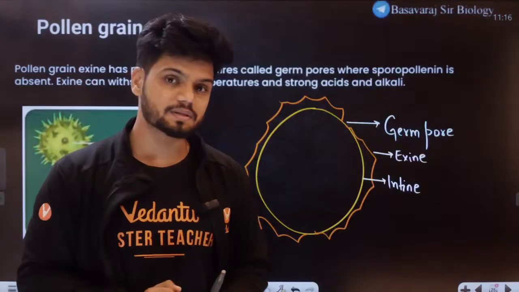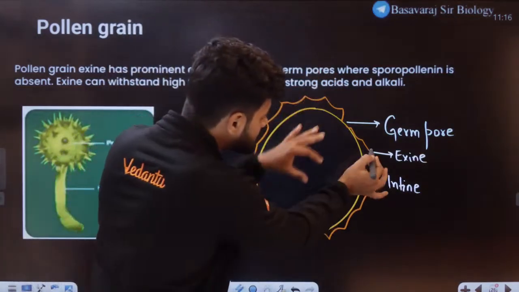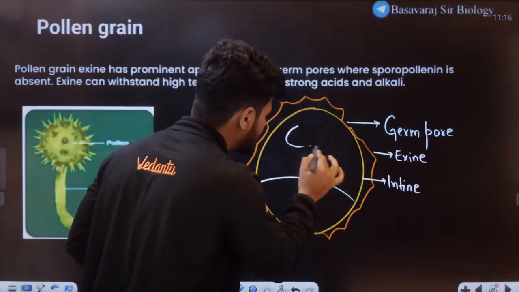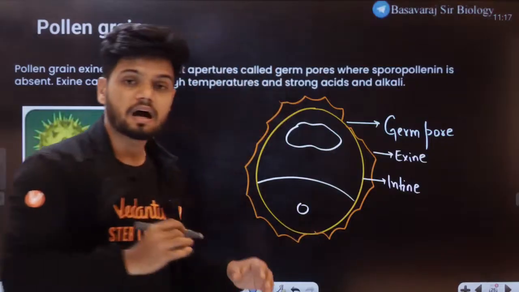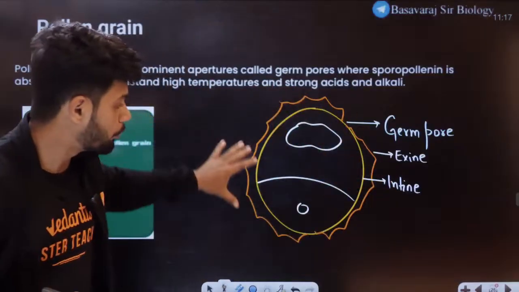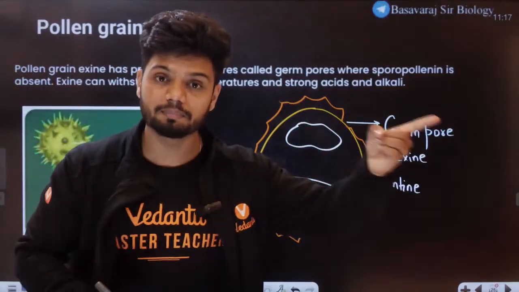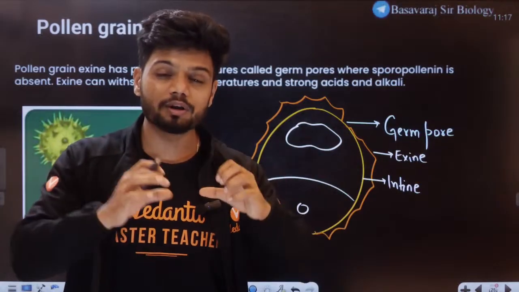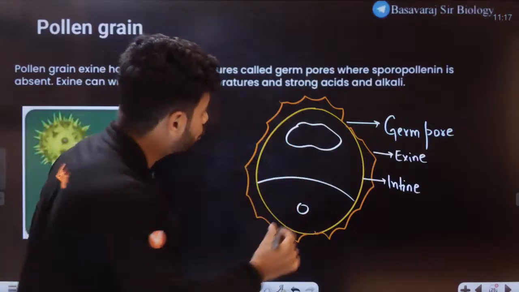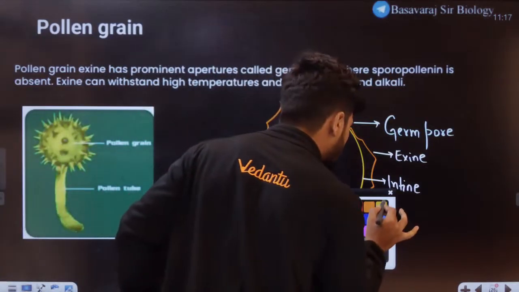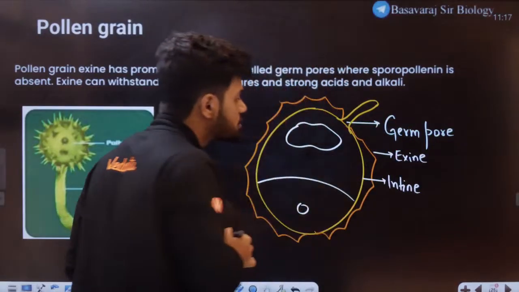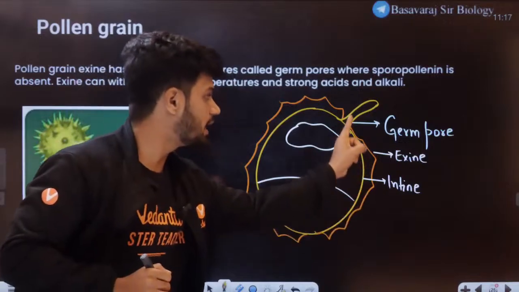During fertilization, what happens is that the exine is not present here, right? This entire pollen grain will absorb the moisture present on the stigma. This entire pollen grain will absorb the moisture from the stigma, and the pollen grain will expand. The pollen grain is expanding through this germ pore. Through this germ pore, the intine is coming out actually. Through this germ pore, the intine is coming out.